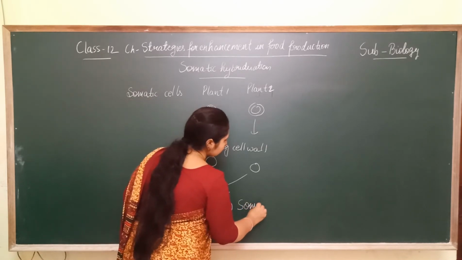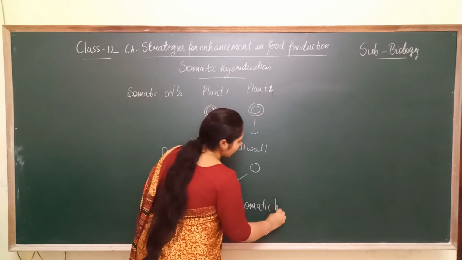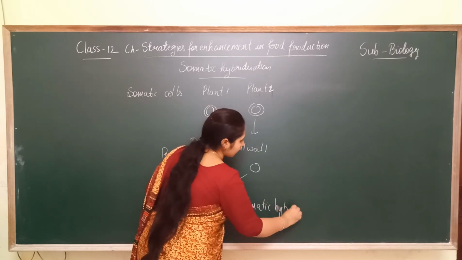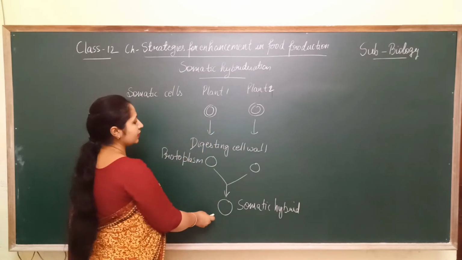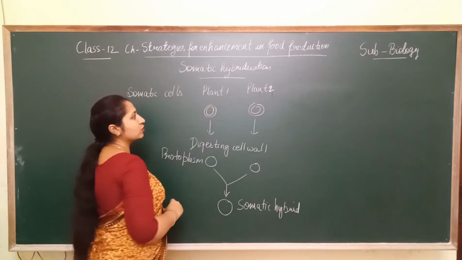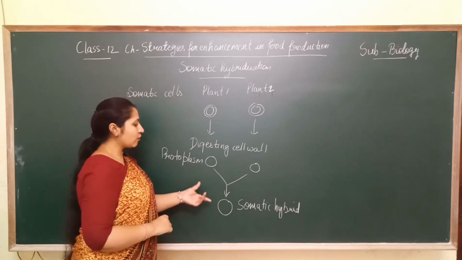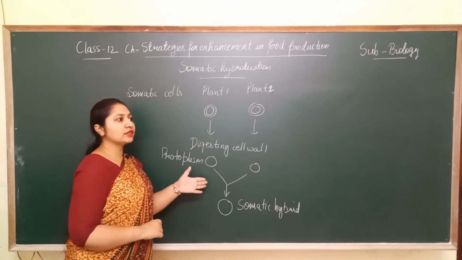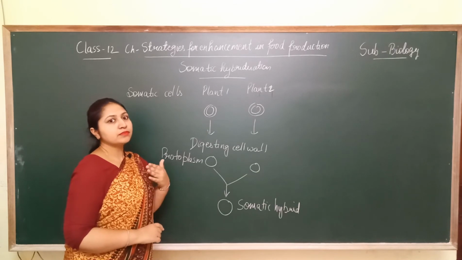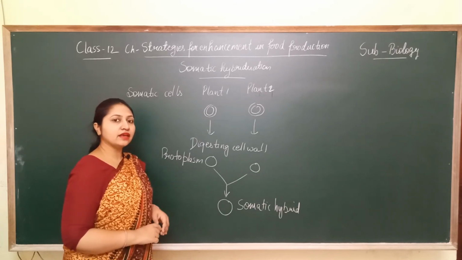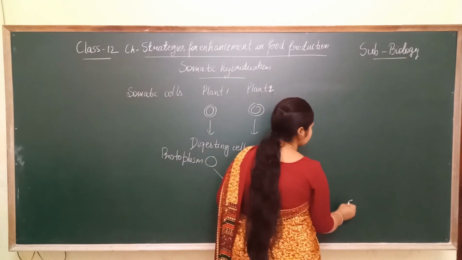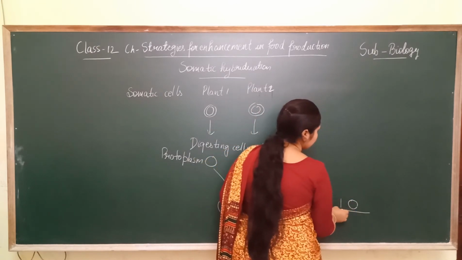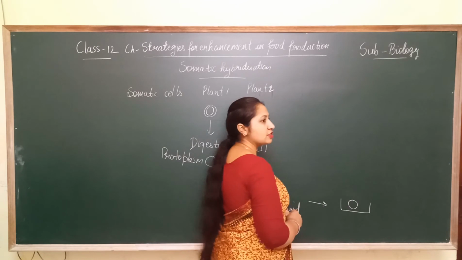This is known as the somatic hybrid. And this somatic hybrid contains the desired characters of both the plants. And from this somatic hybrid only we will get the desired progeny, means progeny having the desired characters. Now the next step is that this somatic hybrid is followed up by the tissue culture method.